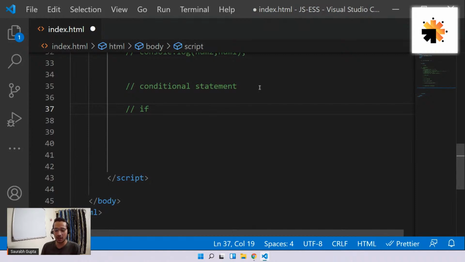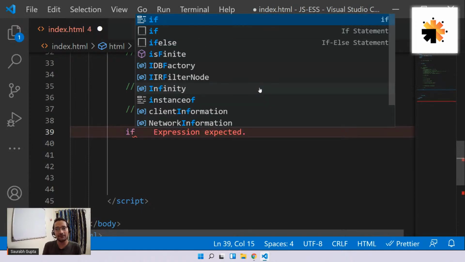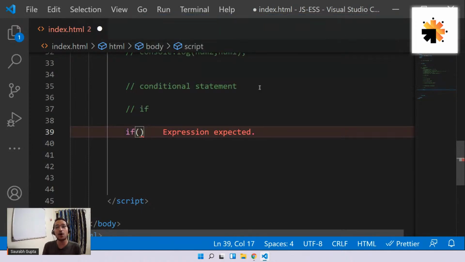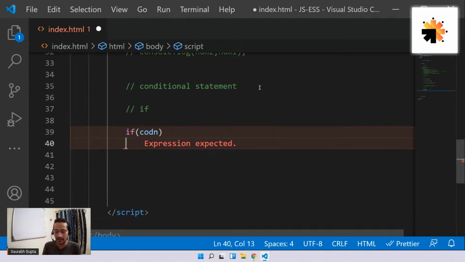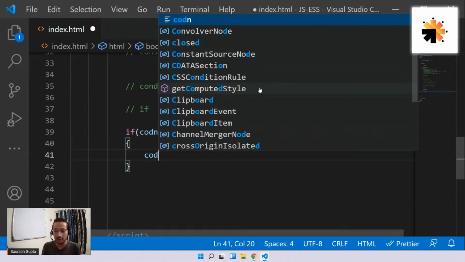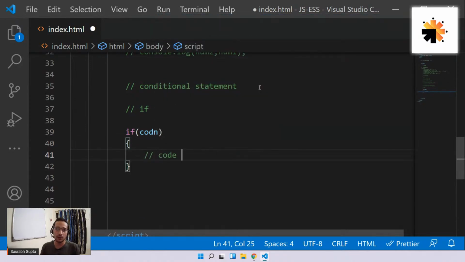Simple. So now, let's see how to write a very, very simple conditional statement, how to execute code based on a condition. The syntax is very simple, guys. First, you need to write if, then rounded brackets, or better name, parenthesis. And inside this, you have to put your condition. And then after that, you have to create a block with the help of curly braces, and here the code will go.